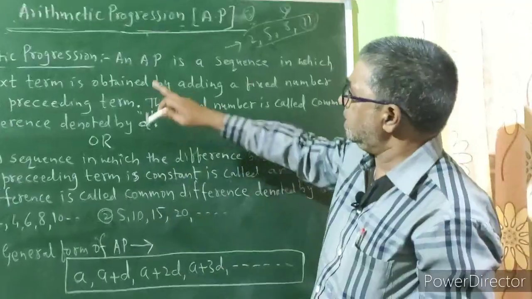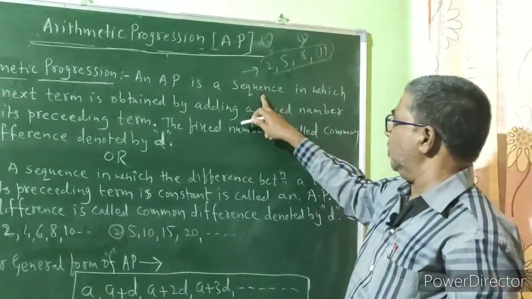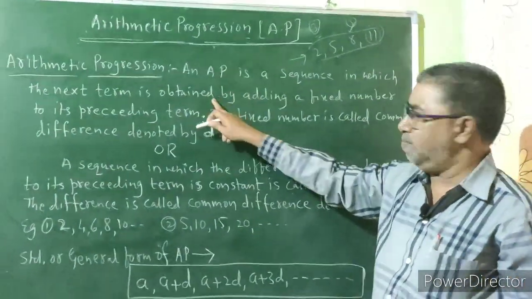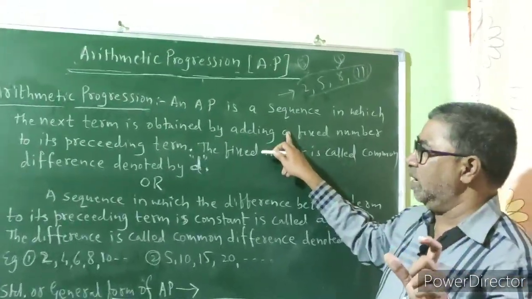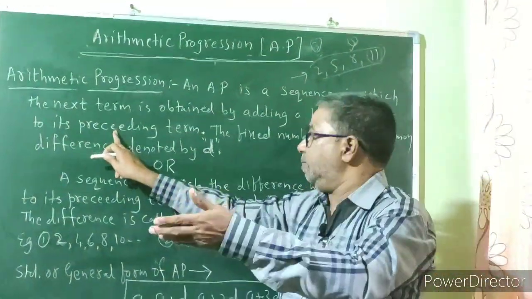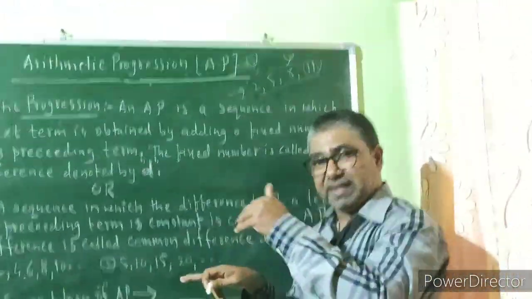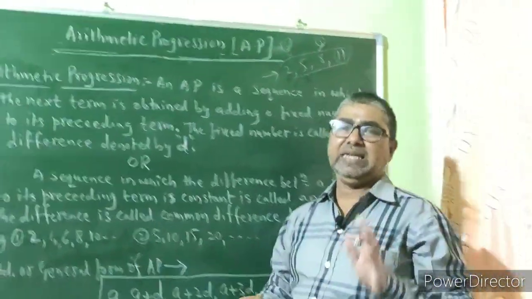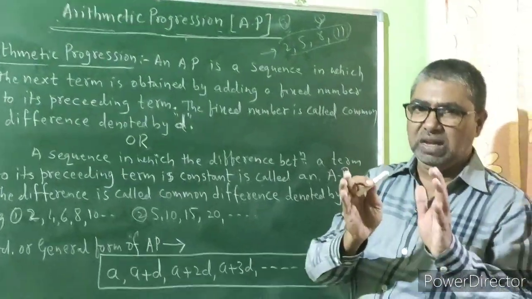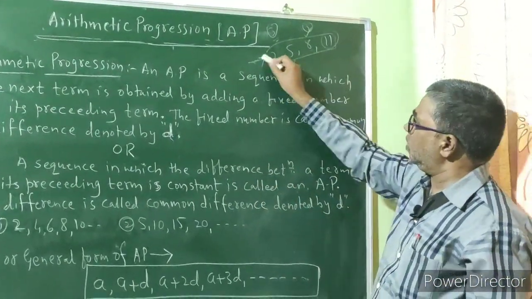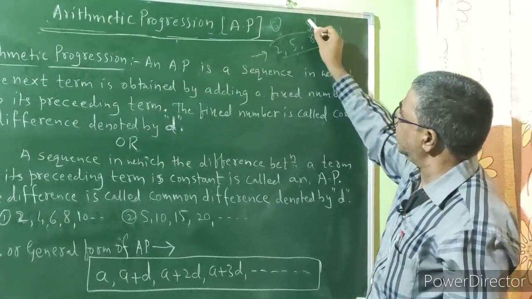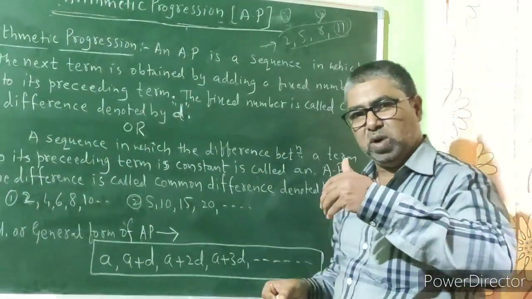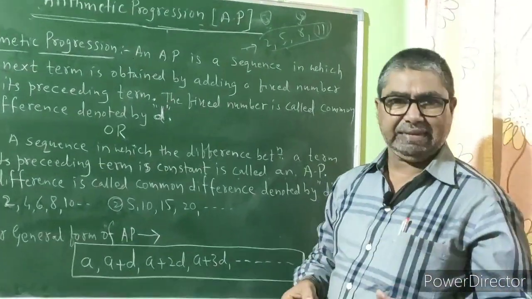So how will you define it? An arithmetic progression is a sequence in which the next term is obtained by adding a fixed number to its preceding term, and the fixed number we are adding is called the common difference, and it is denoted by small d. So in this particular example the common difference is 3, which is the fixed number we are adding to a preceding term to get the next term.